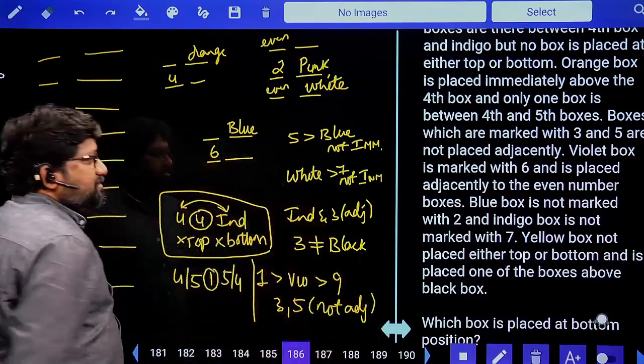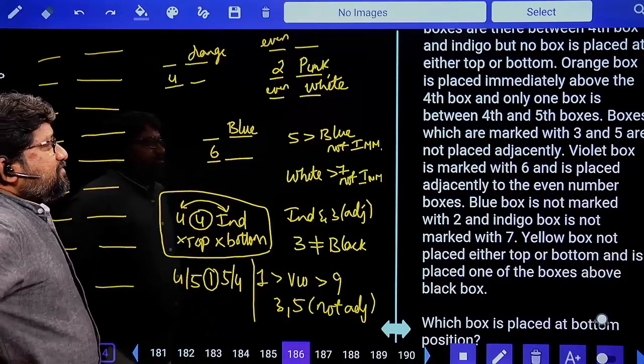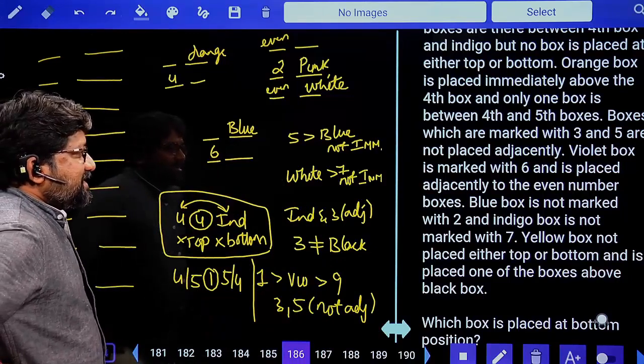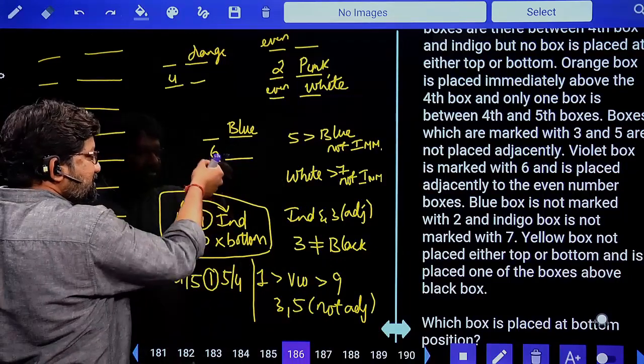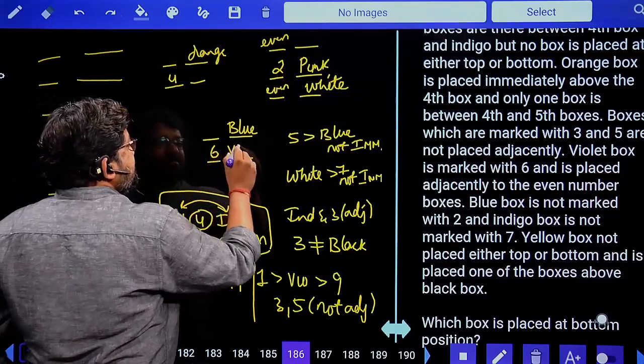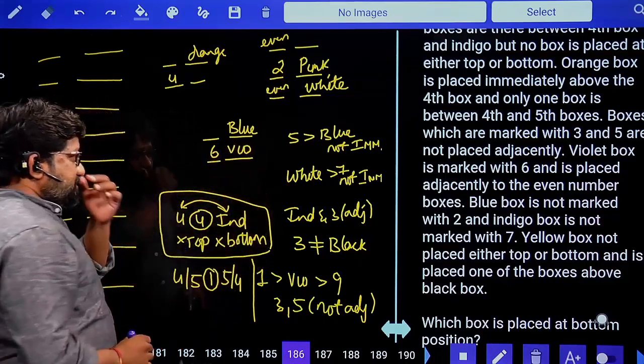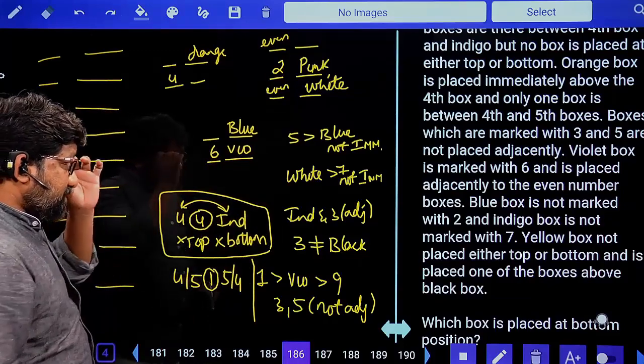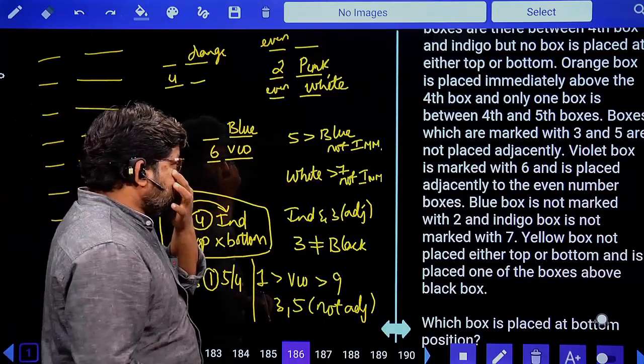3 and 5, not adjacent. Violet box is marked 6 and is placed. Already we have 6 here. 6 is violet. Violet box is marked 6. Come on, next.